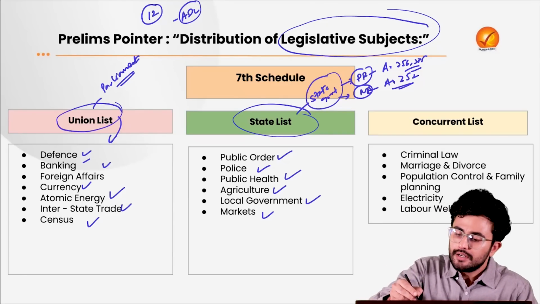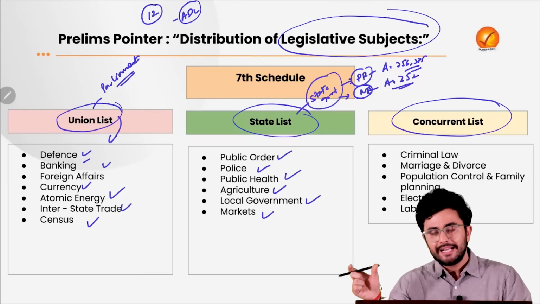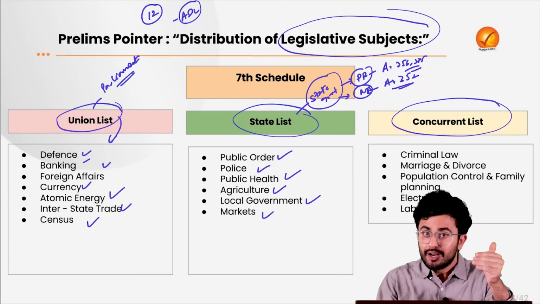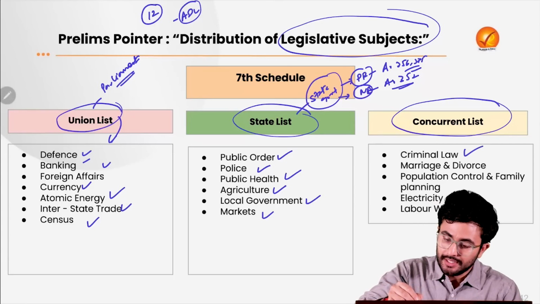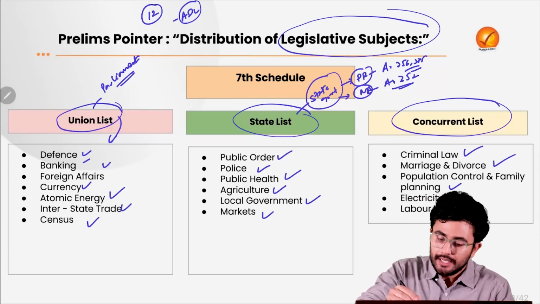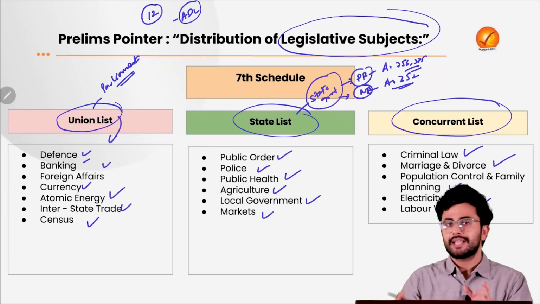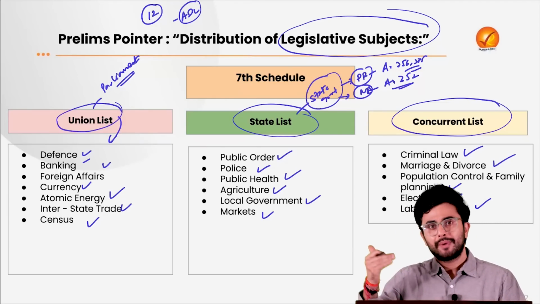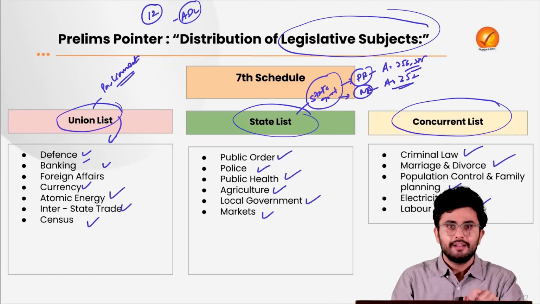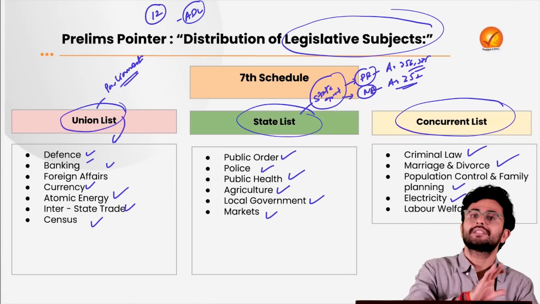Then there comes the Concurrent List, where both the center and the state have powers to make laws on the same subject. What are the subjects which have been kept here? Such as, for example, criminal law, marriage and divorce, population control and family planning, electricity and labor welfare. The idea is that if any contradiction takes place between the law made by the state government and the central government on the Concurrent List, then the law made by the central government or the Union will prevail over the state law.